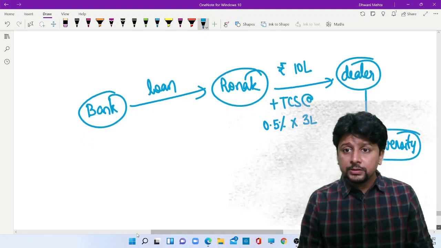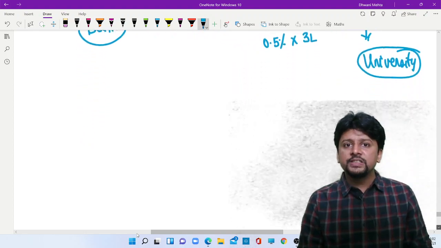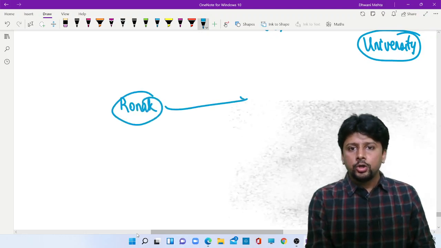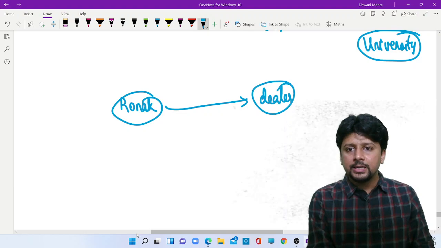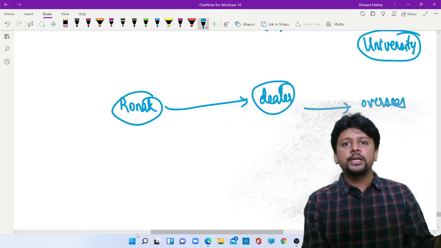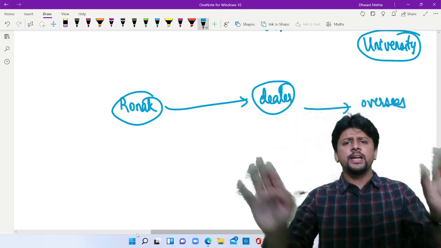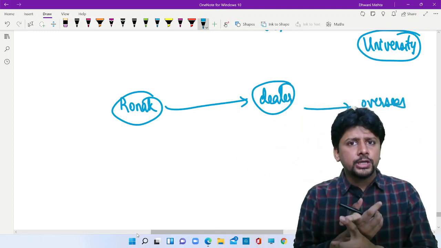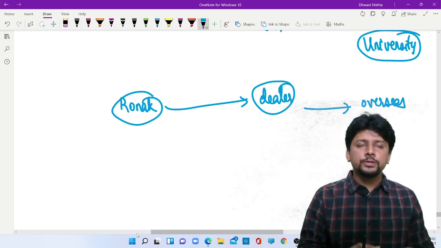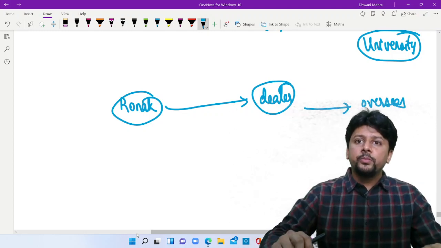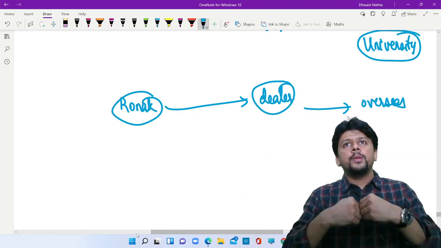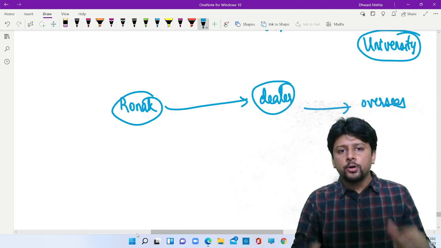But if it is not this situation, which means I am sending money to a dealer, I am asking a dealer that please send this money overseas, please send this money abroad, but it is not from a bank loan, it is for any other purpose. It could be for education, but I am sending my own savings. It could be loan from friends and relatives. It could be some payment made for goods that I have purchased. It could be a gift given to anyone. It could be pocket money sent to my children who are studying abroad.